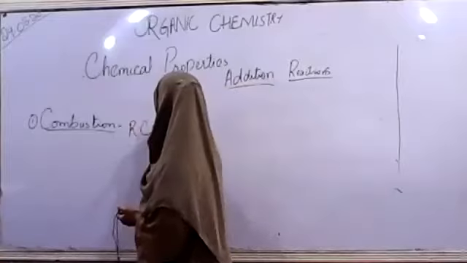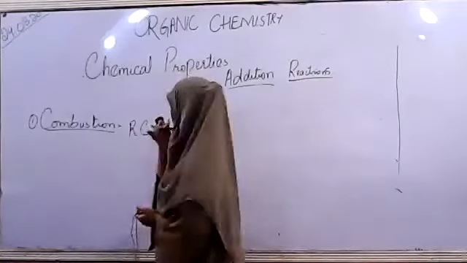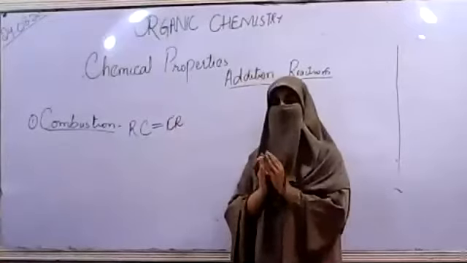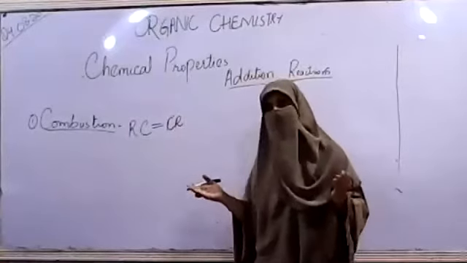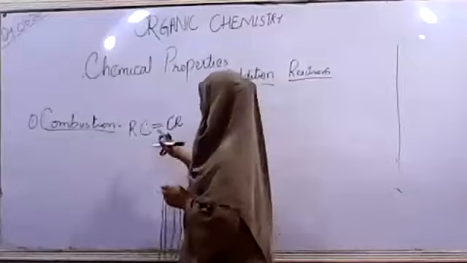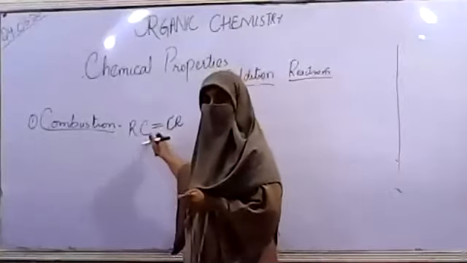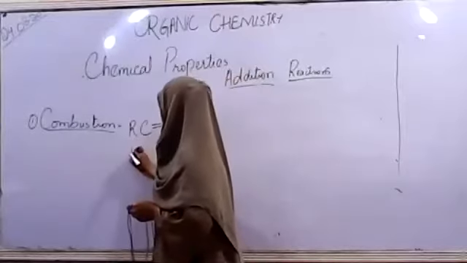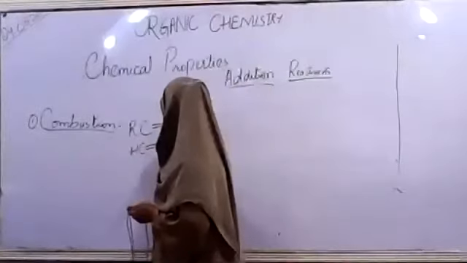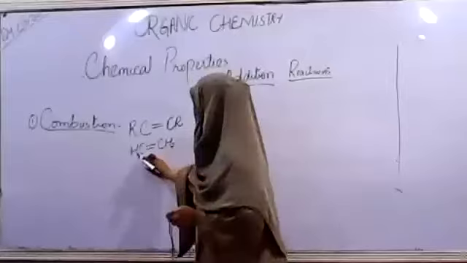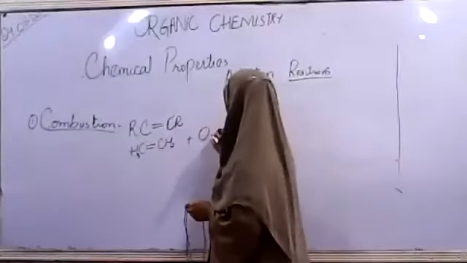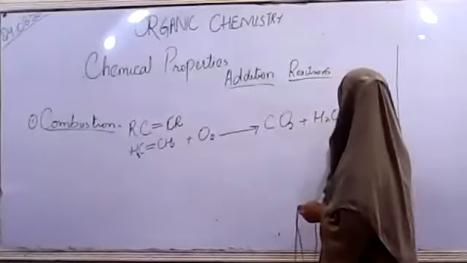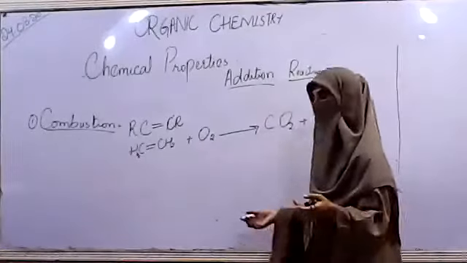Let's say this is a general compound I'm writing over here. This R is representing that any kind of chain of hydrocarbon can be there. And this double bond is representing that the compound belongs to the simple alkene series. Instead of this, you can also write simple ethene, right? Now they are going to burn in the presence of oxygen to form carbon dioxide along with water, and also produce heat, a simple reaction.